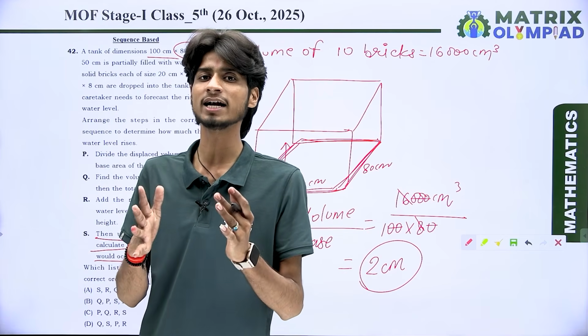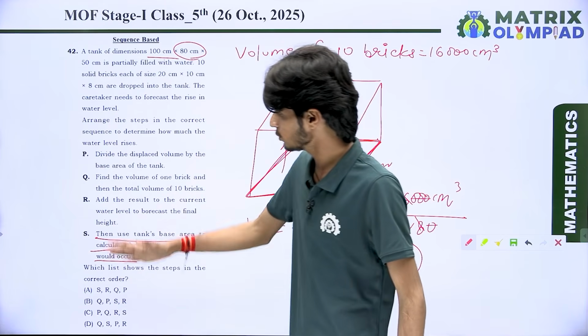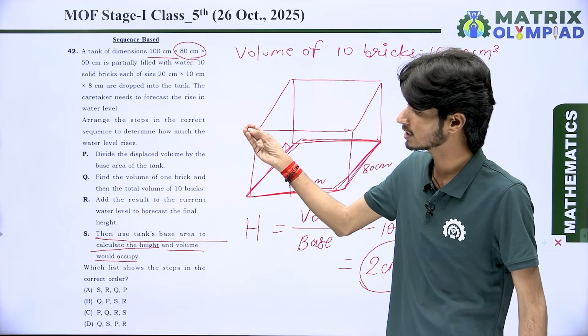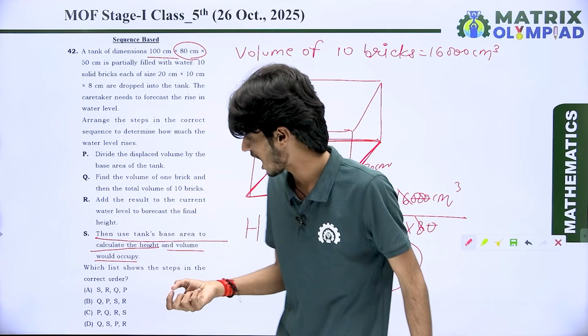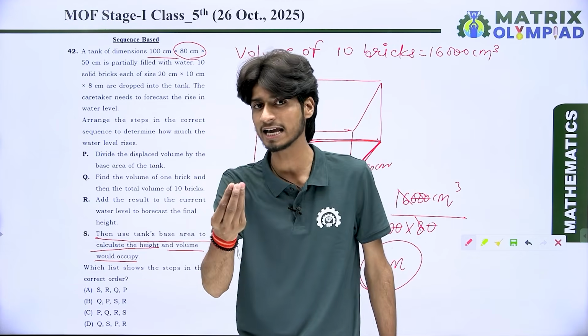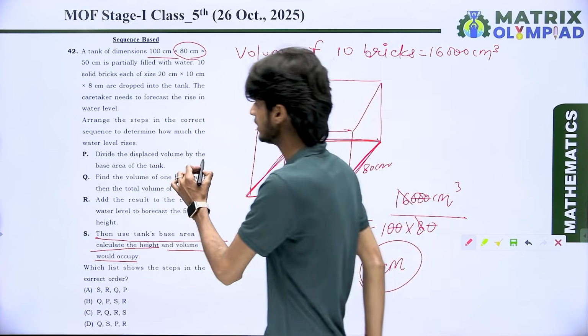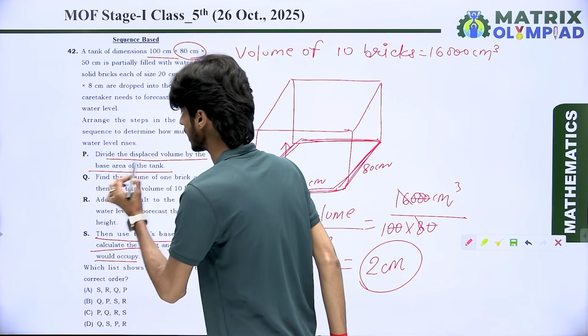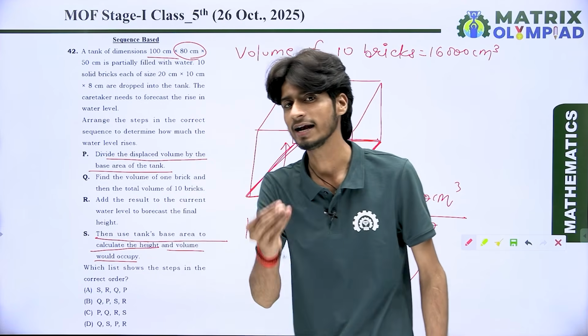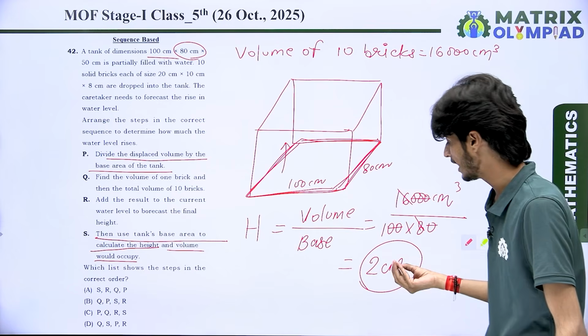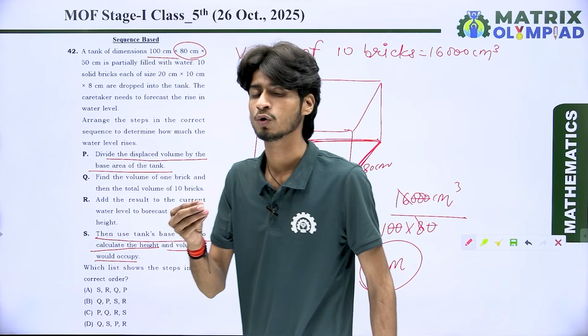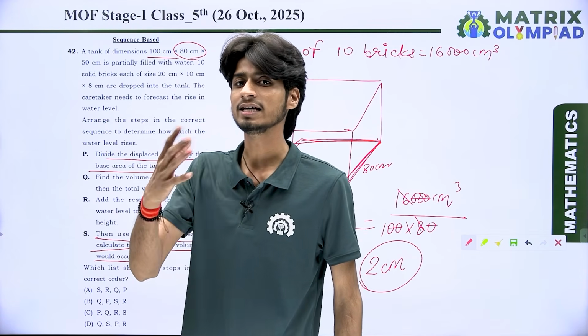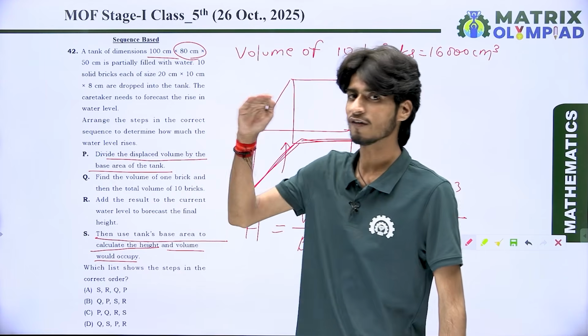So how do we find the rising height? First of all, we use the total volume of 10 bricks. After that we use the base area, and in the end divide the displaced volume by the base area of the tank. And when you get the rising height, what do you do? You add it to the first water level.